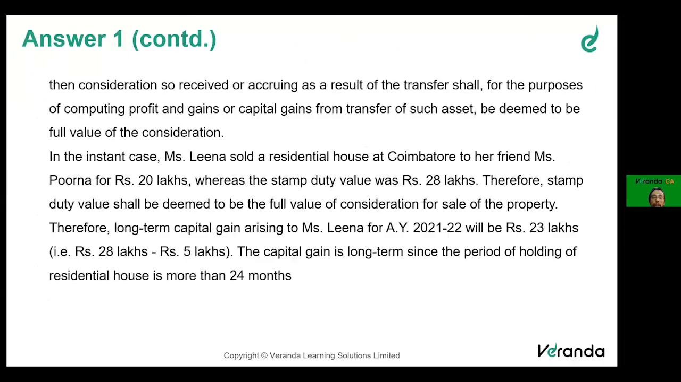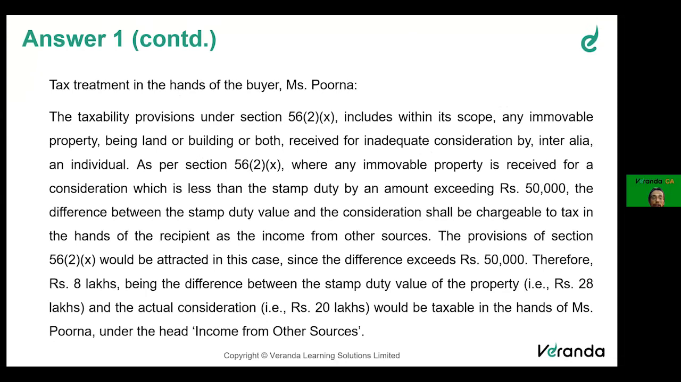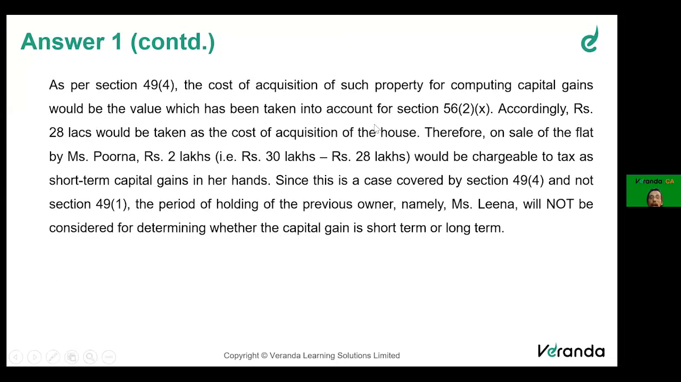Right. Now, let's go ahead. Understand this part. As per section 49 subsection 4, the cost of such property will be the value taken into account for 56. Students, what is the value? Stamp value. Accordingly, 28 lakhs will be the cost of acquisition. Therefore, on sale of flat, 2 lakhs would be taxable as short-term capital gain.